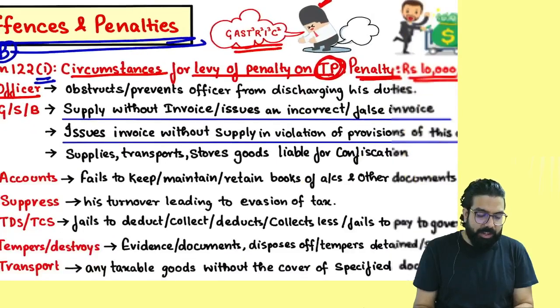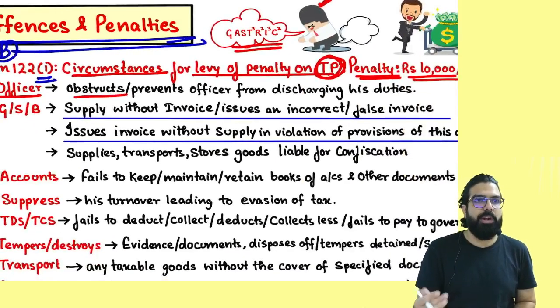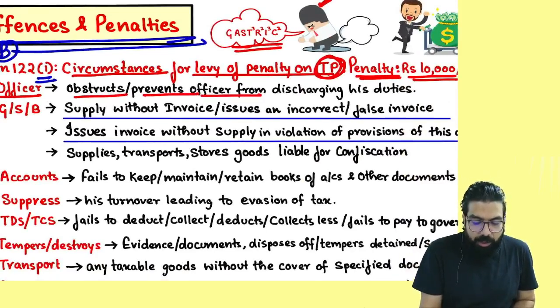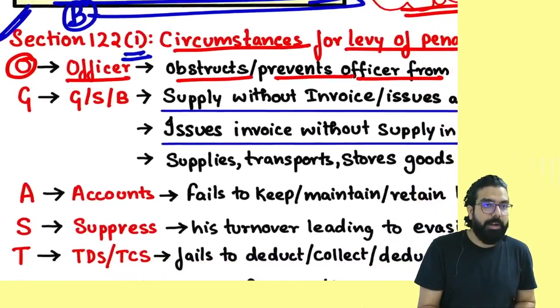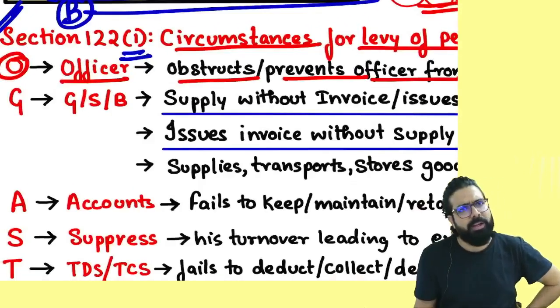If it is officer related, and you do any offense, you obstruct the officer. The officer came, you left your dog behind him. You obstructed the officer or prevented the officer from discharging his duty. The officer was doing his duty, but you are not letting him do his duty. Then remember, you will be penalized 10,000 rupees or the tax amount, whichever is higher.